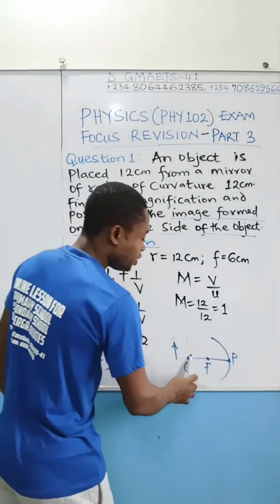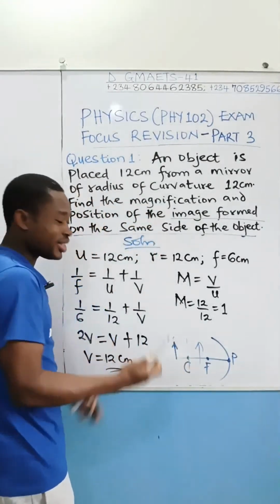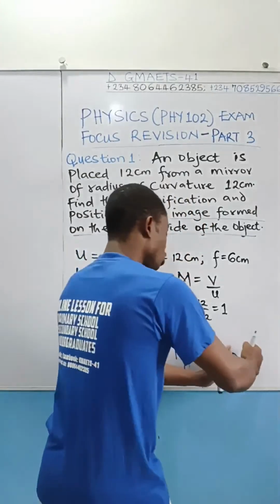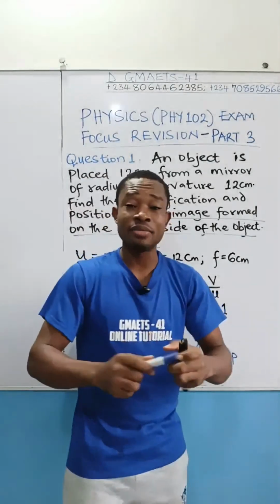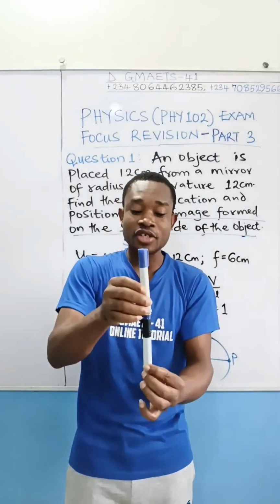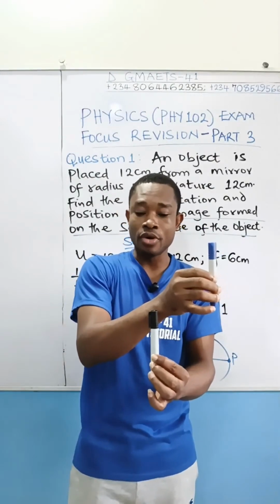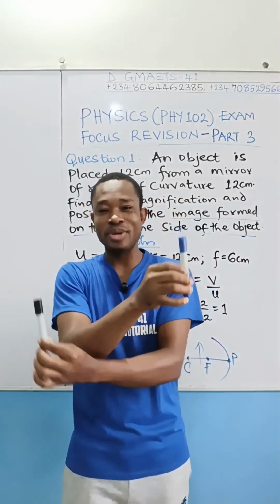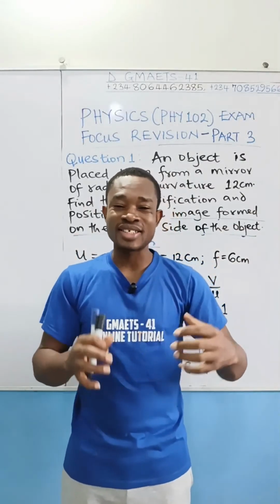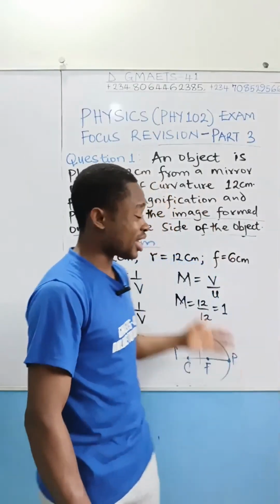If you move the object further this way, the image will shift backward. The idea is simple. The more the object is moving towards the mirror, the more the image will be moving away from the mirror. So sometimes the object and the image will just cross paths like this. Once it gets to the center of curvature, as you move the object towards the mirror, the image will move away from the mirror. I think on that lens, I explained all these concepts, and I kept telling you, friends, that lens analysis is also similar to mirror analysis. A good knowledge of lens will guide you through here.